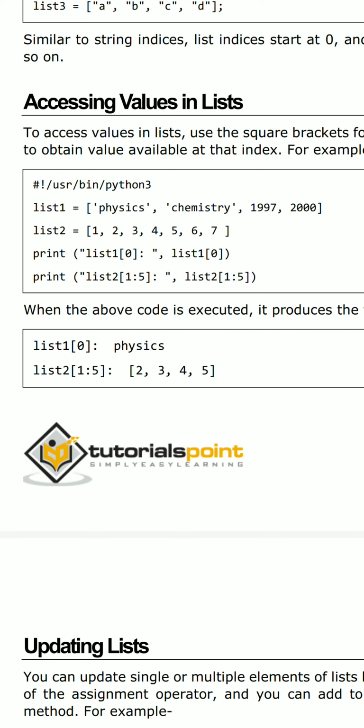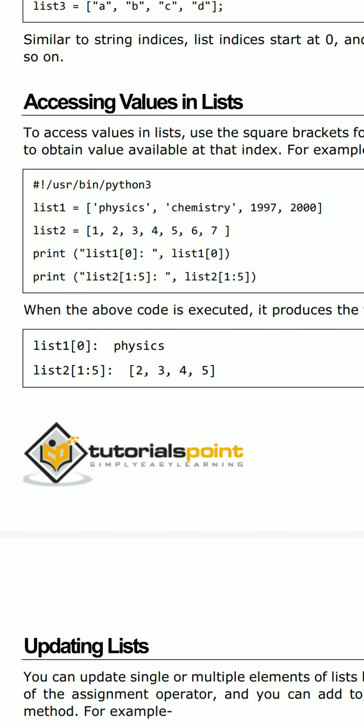Why? Because in list 1, these are the values: physics, chemistry, 1997, 2000, separated by commas, and they also have positions. Physics is at the 0 position, chemistry at the 1 position, 1997 is at the second position, 2000 is at the third position. So these are the positions.